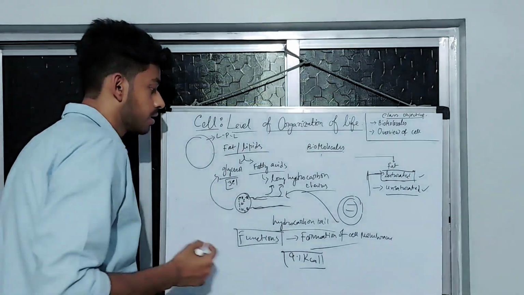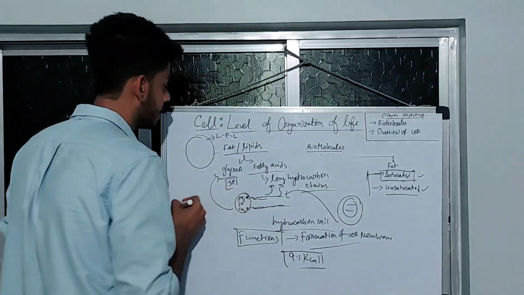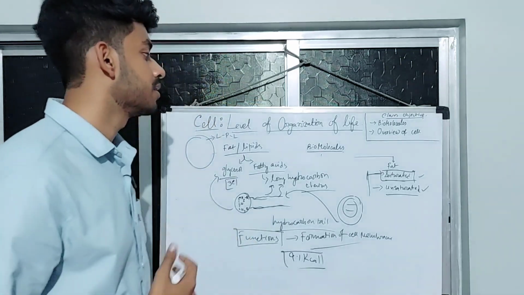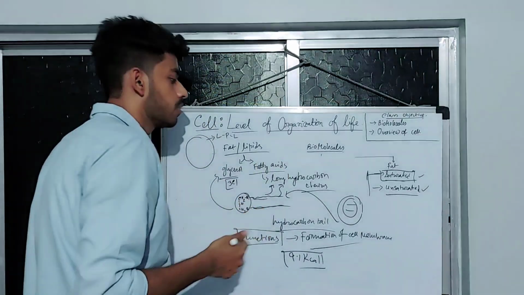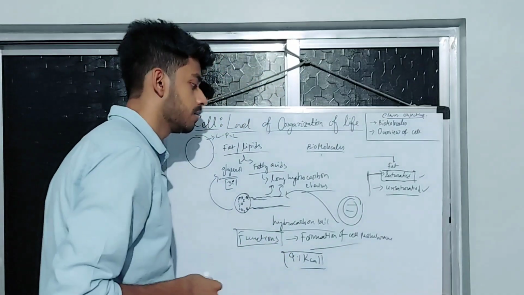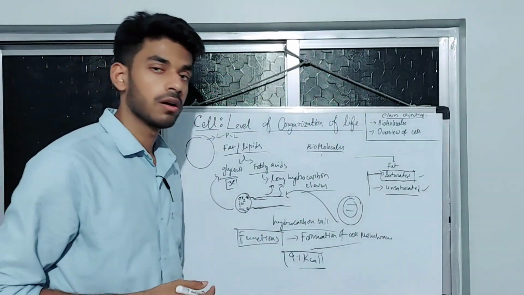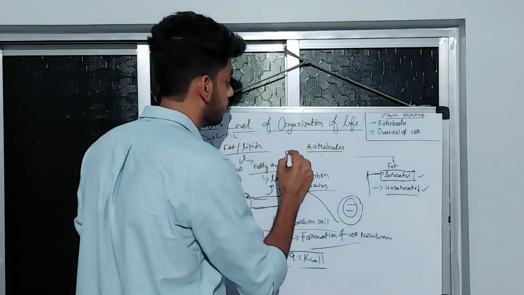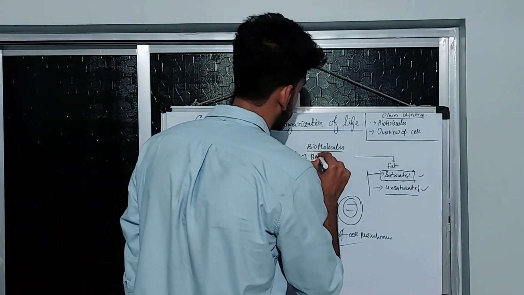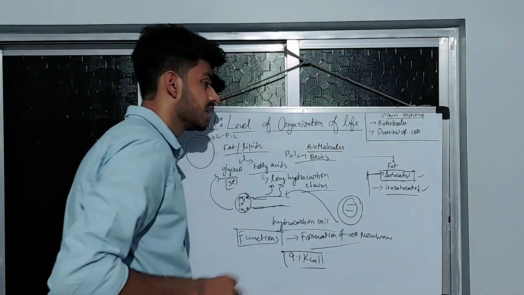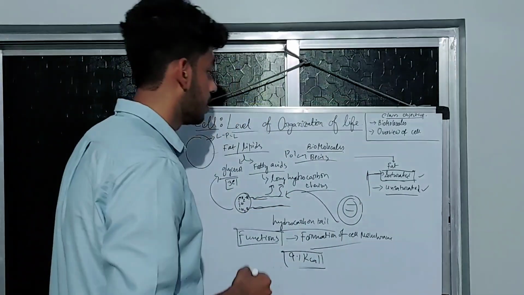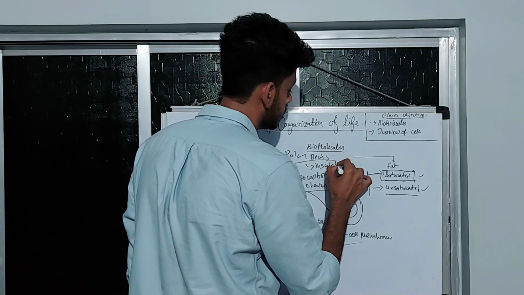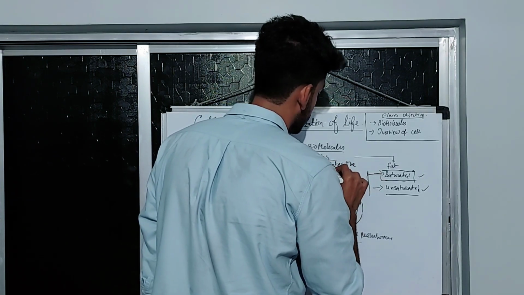And also there are many animals that have a thick layer of fat inside the dermis, on the upper side of the dermis, to protect them in the extreme cold environments present in the northern pole and southern pole. That is one example of polar bears. Polar bears have a thick layer of fat. How does it work? It insulates the heat,